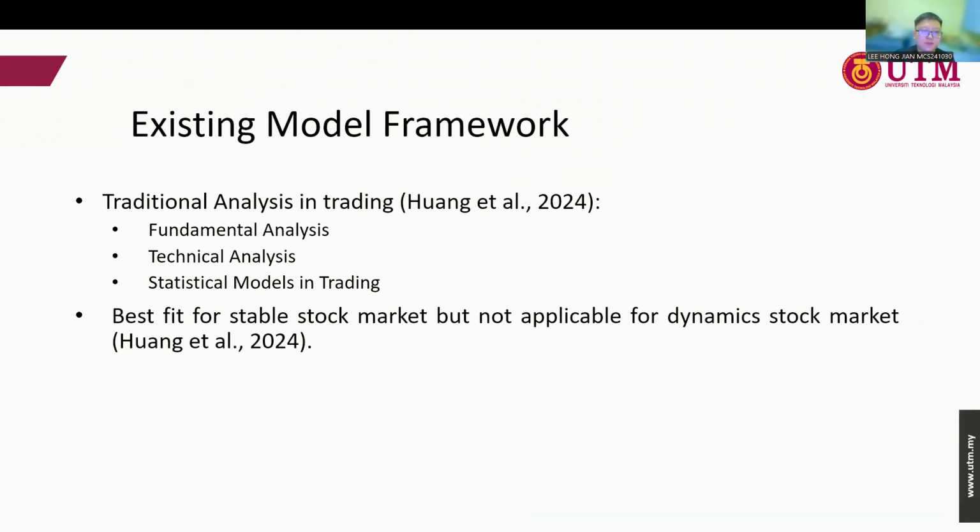So next is the existing model framework, which means here are three traditional analyses in trading. First is fundamental analysis, which is to determine the growth potential of the company or the stock market. Next is technical analysis, which is to predict the future price of the stock market by using historical data. Third is the statistical model in trading, which is to find the opportunity to buy into and sell out of the stock market.